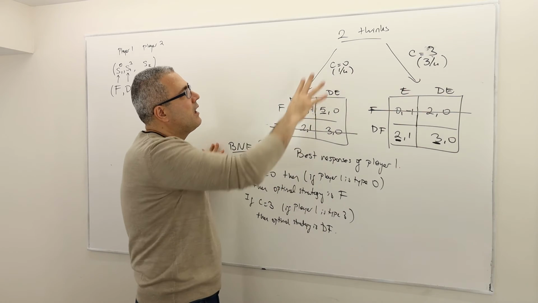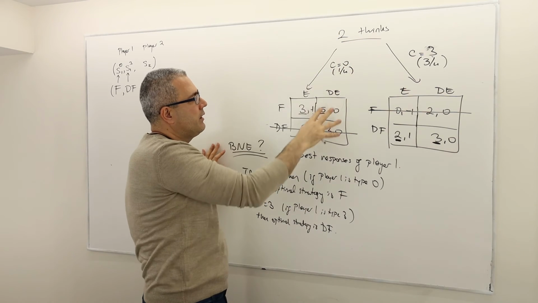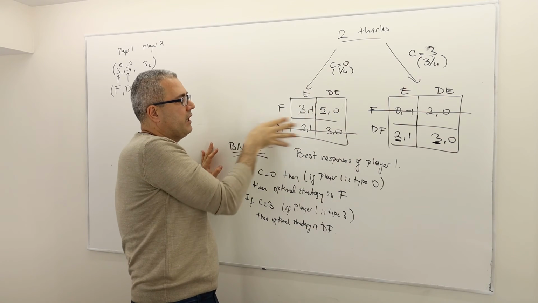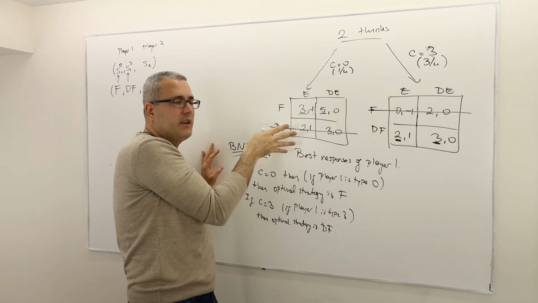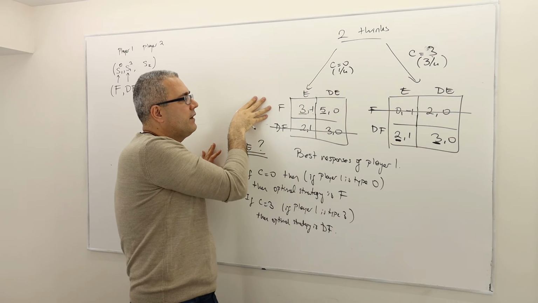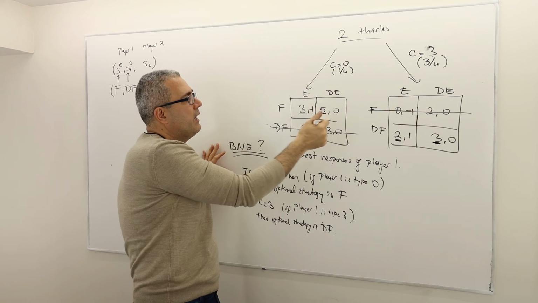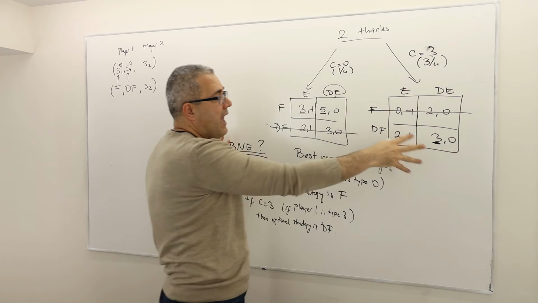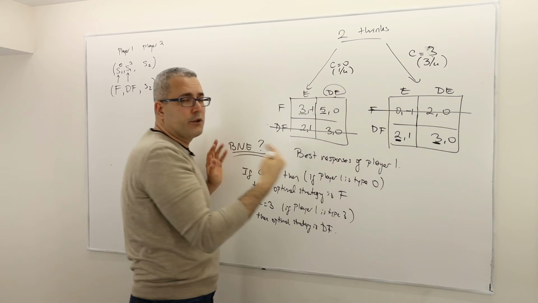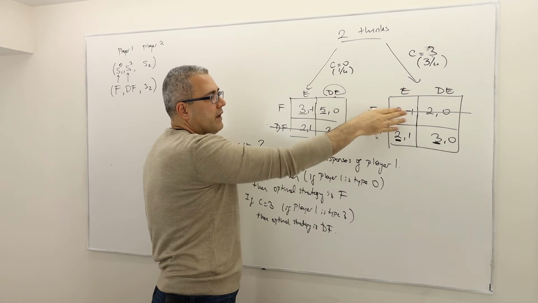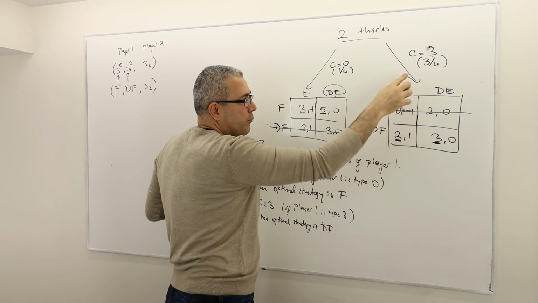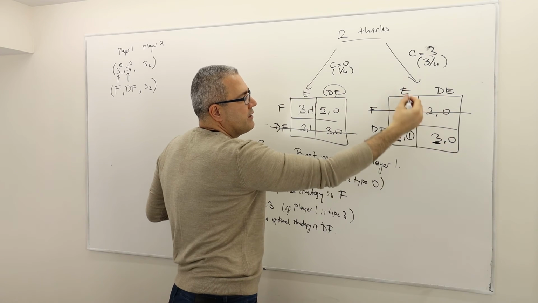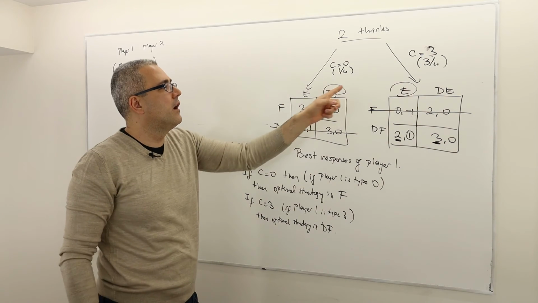But you can say player 2, if this is the game, well, we know that player 1 is not going to play don't fight, right? So therefore he knows that fight is what player 1 is going to play, in which case it's going to prefer to play don't enter. And in this case, player 2 knows that player 1 is not going to play fight, so therefore for player 2, enter is the best response because the payoff is 1 rather than 0. So he's going to play enter here.